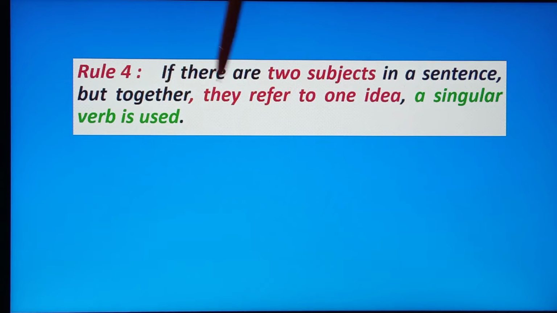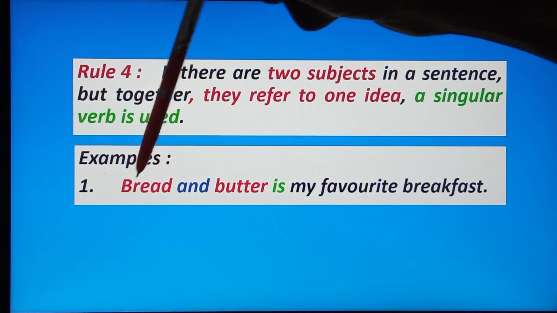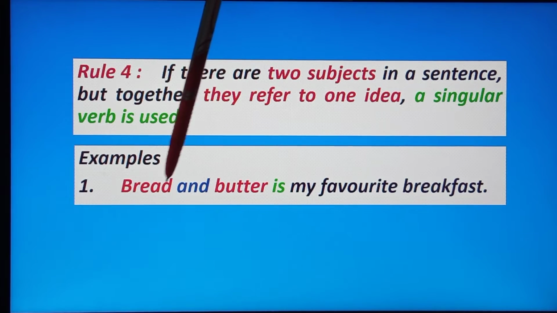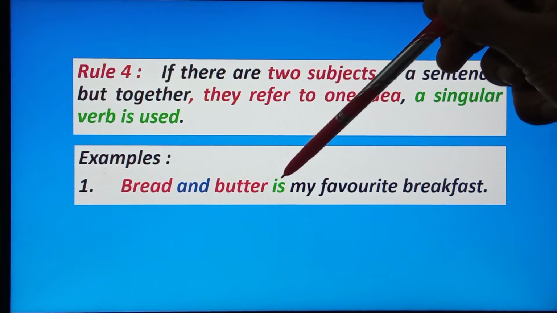Rule 4: if there are two subjects in a sentence but together they refer to one idea, a singular verb is used. Now see the example: bread and butter is my favorite breakfast. Here, how many subjects? Bread and butter, joined by and, so two subjects. But bread and butter refers to one idea, so the verb will be singular, and we are putting is.